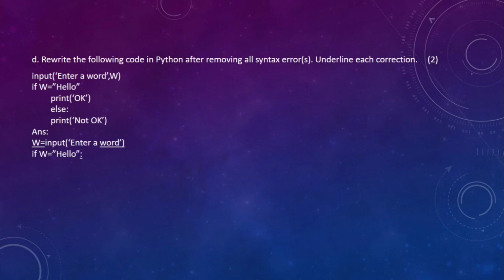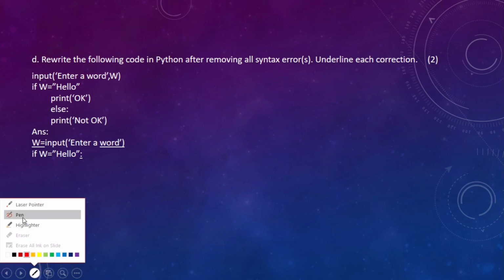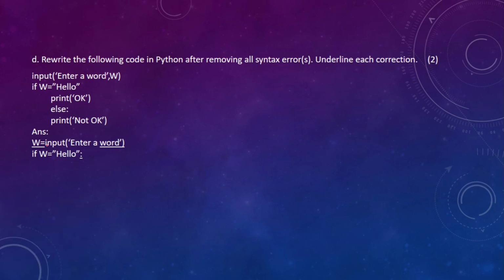The second error is that the colon is missing after w. Okay, there is another error: it should be double equal to.